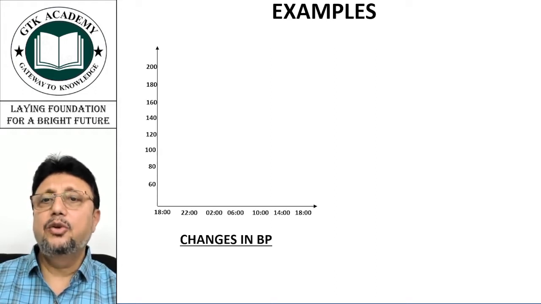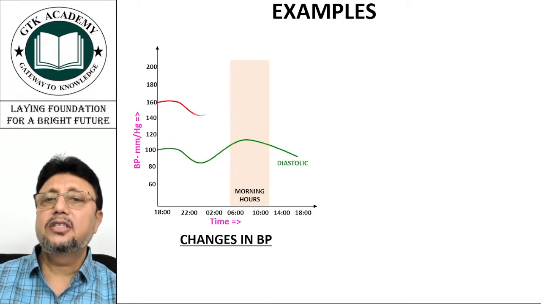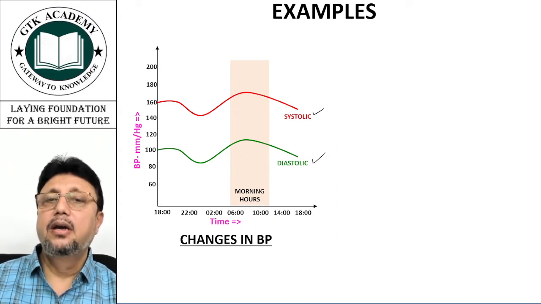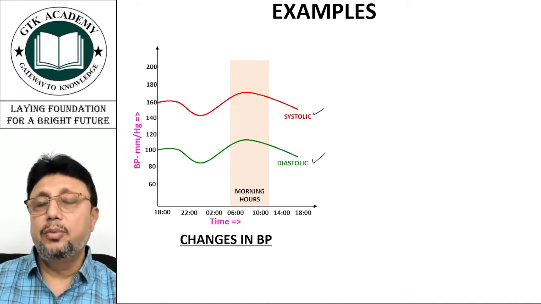So suppose you take a duration of one day from 6 o'clock to the next day 6 o'clock and plot the time on the x-axis and BP on the y-axis, and say these are morning hours. So you may find variations like this. This is diastolic and this is systolic, the upper BP and the lower BP. Now doctors need to study this change. You can see BP is also not constant, it is changing. So in many cases, these changes need to be studied.